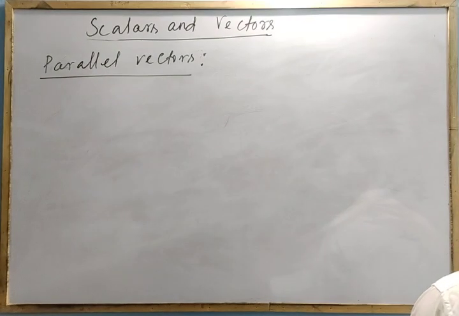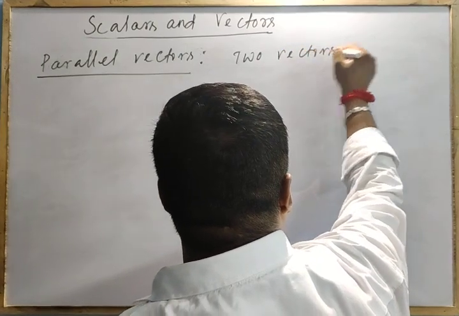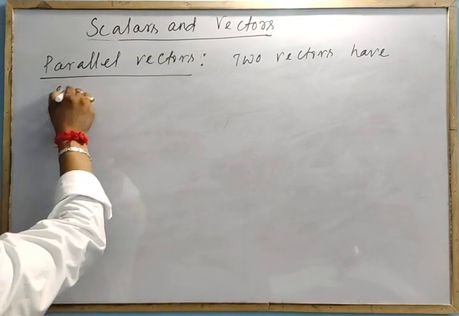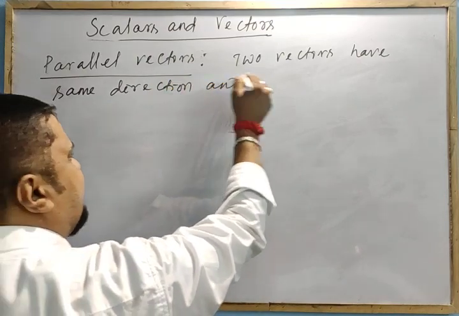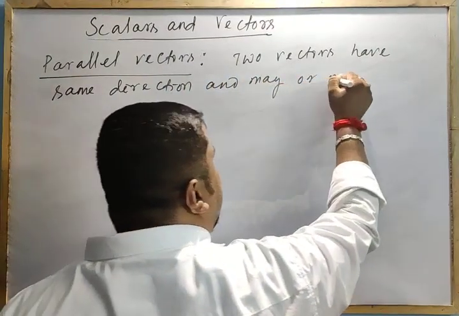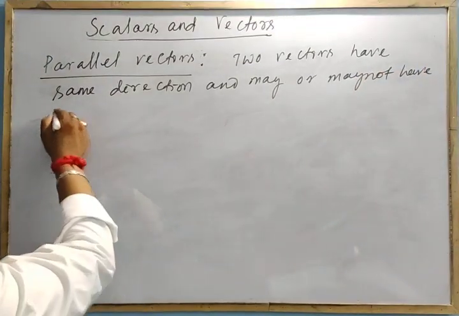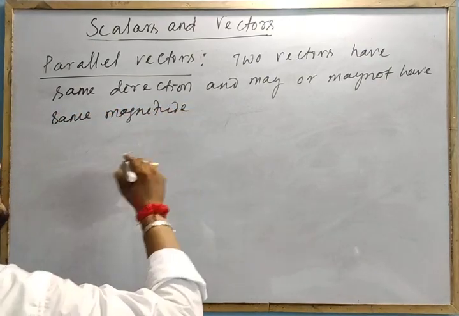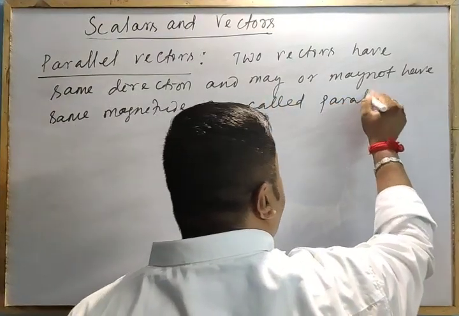So we can write here: two vectors that have the same direction and may or may not have the same magnitude are called parallel vectors.